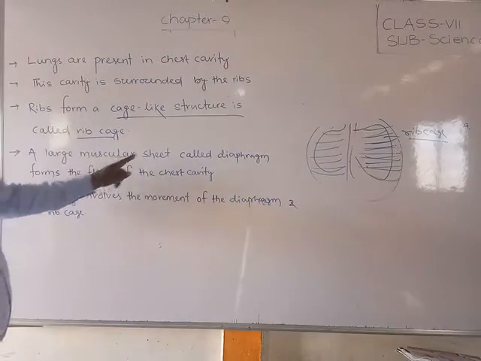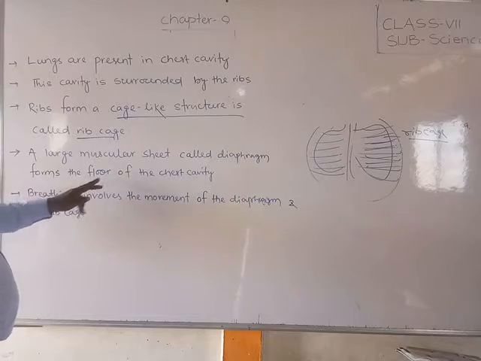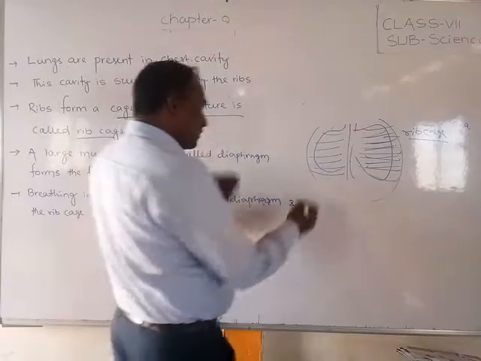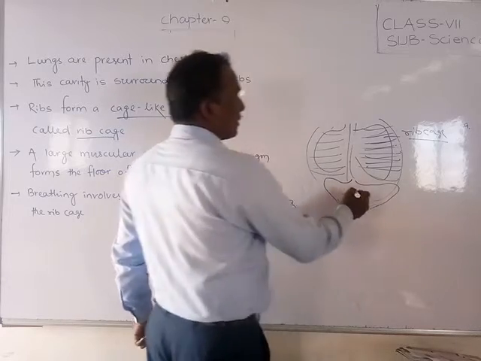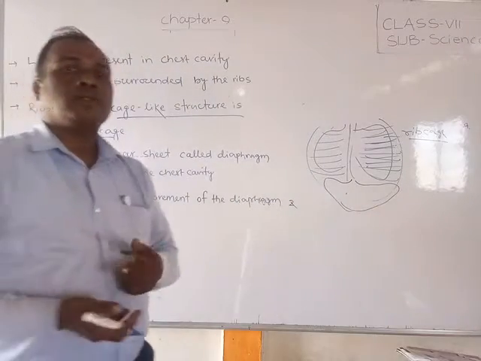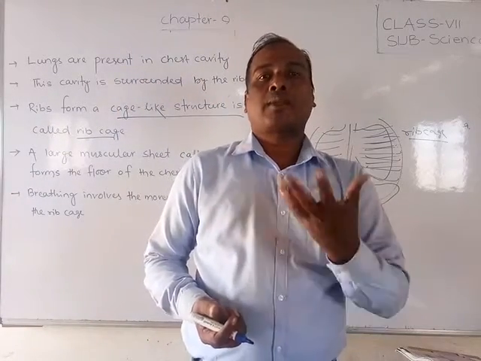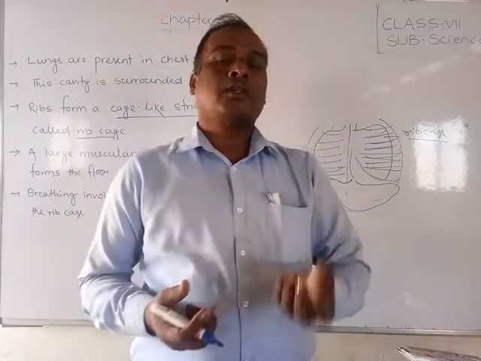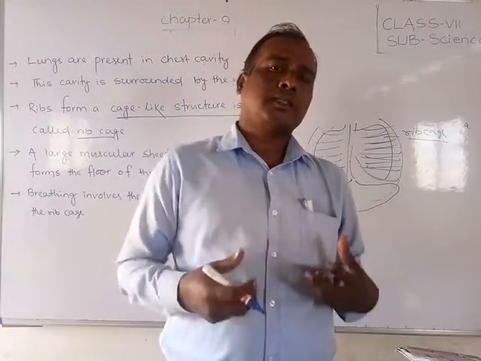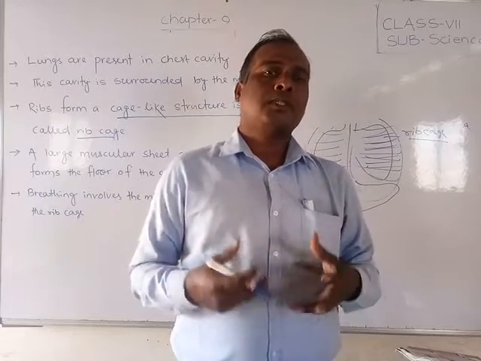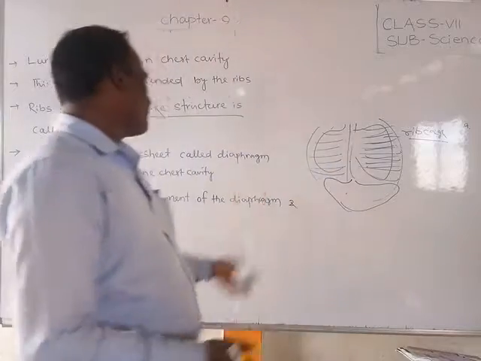A large muscular sheet called the diaphragm forms the floor of the chest cavity. It is at the bottom. Friends, you can see the diaphragm here. The diaphragm is a muscular sheet which contracts and expels. Whenever it contracts and expels, what will happen? The breathing process and the chest cavity will move. It will make that movement.